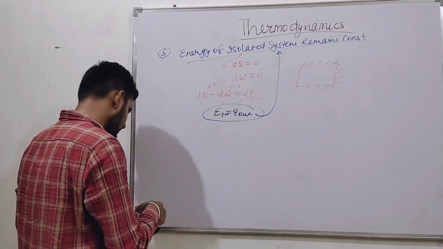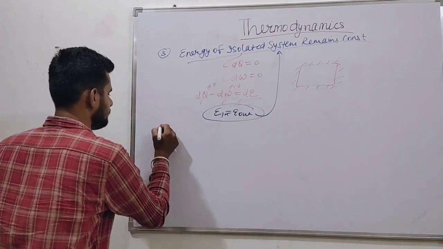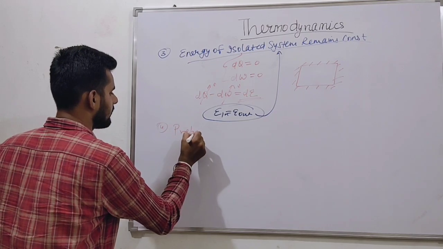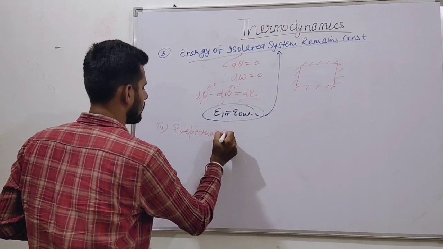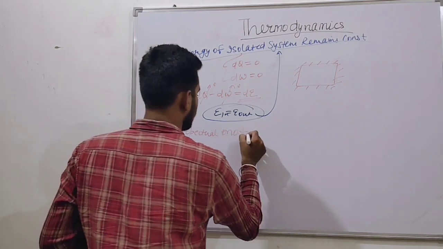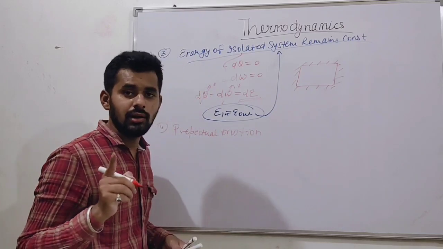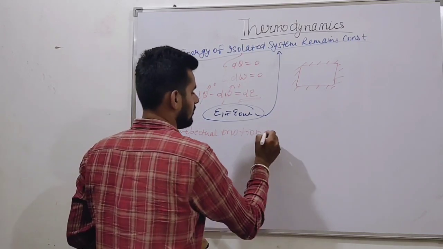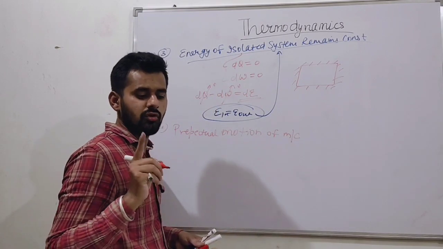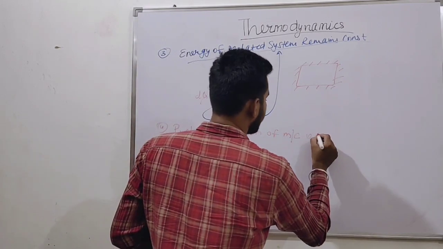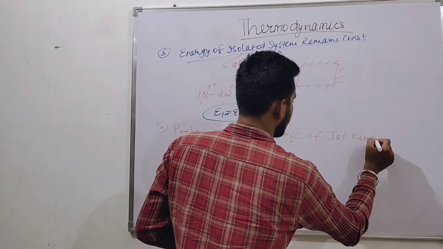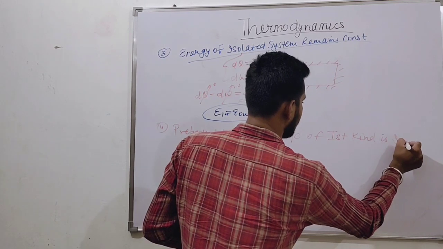And the fourth consequence is what, friends? Fourth is perpetual motion. Perpetual motion machine of first kind is impossible.